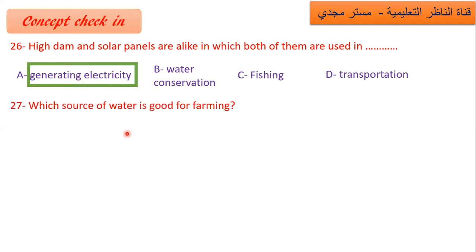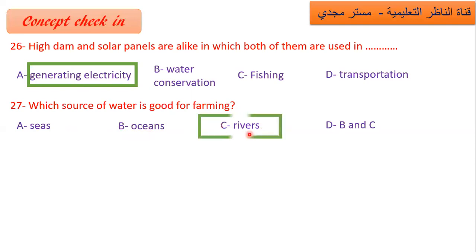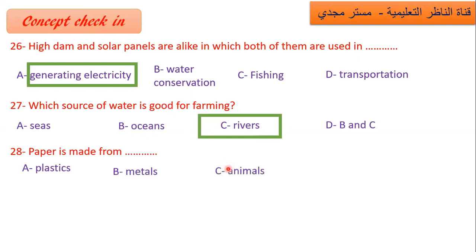27. Which source of water is good for farming? Seas, oceans, rivers, B and C? Good for farming, agriculture, الزراعة. Sea salt water, ocean salt water. So I think only rivers, fresh water, are good for farming. 28. Paper is made from what? Plastics, metals, animals, trees. Yes, paper is made from a natural resource, that is trees.